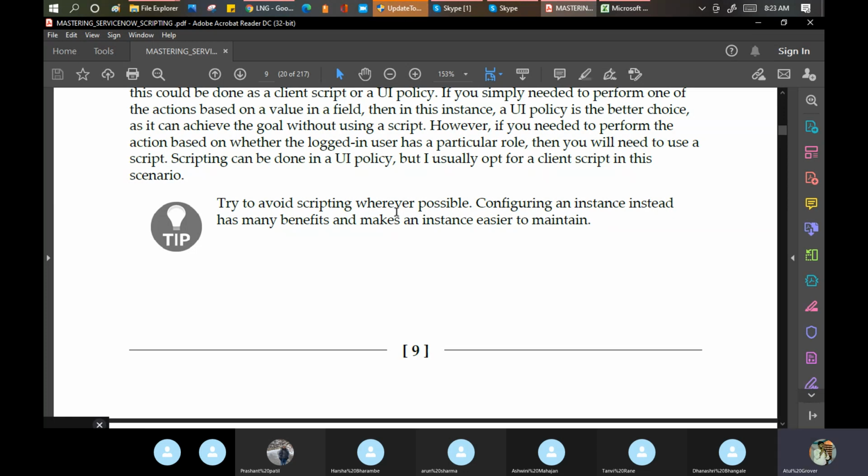Clear till this point? Any doubt, any question? Yes, guys.